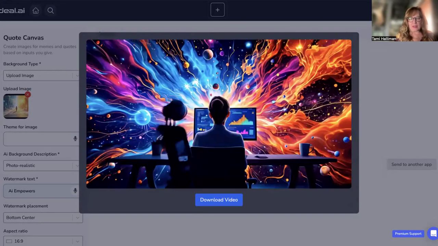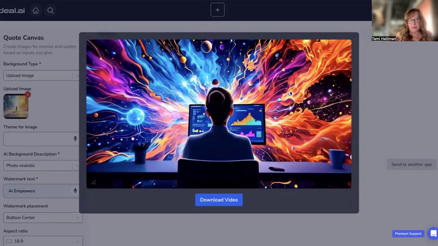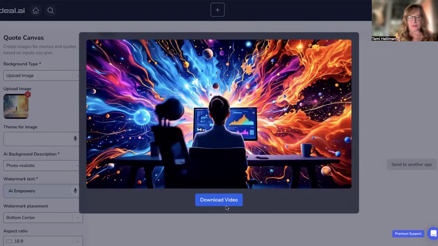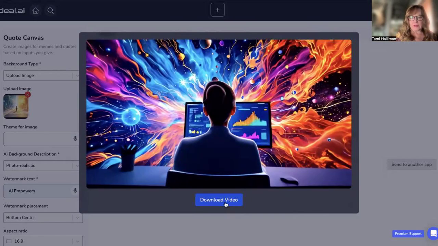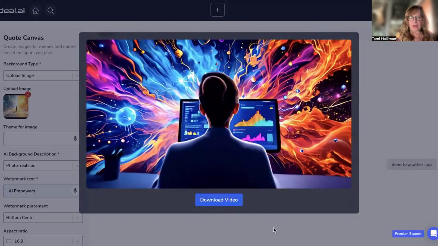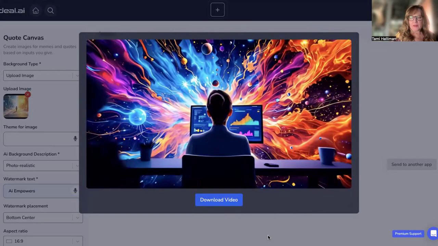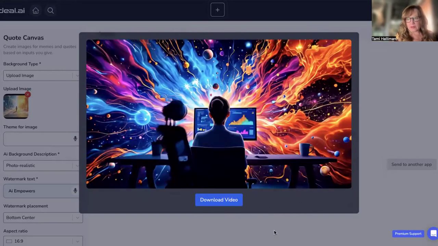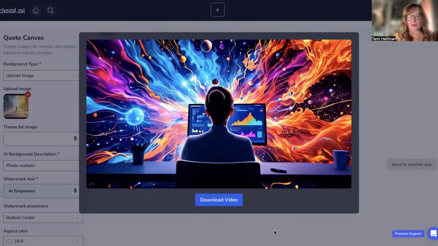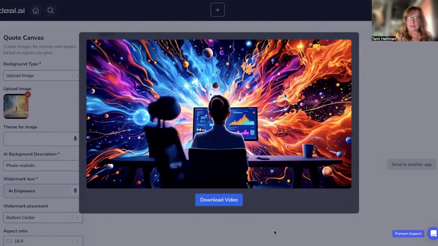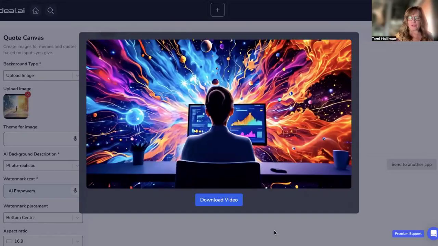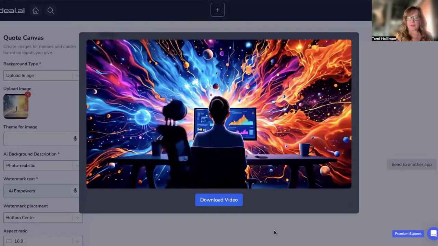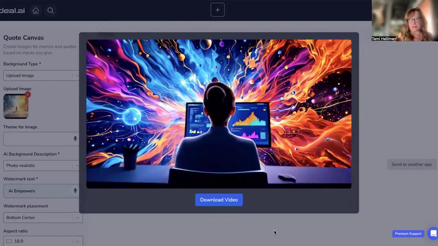Okay, and here's our image. And so as you can see, it's just movement, but how powerful is movement with social media? And so you just download this and you've got it to use for social media. This one, you are not able to put text on top. You'll have to put this into Canva or something to do a text overlay, but I don't know if you really need it. I think you could just put your content in your social media description box, and you're just grabbing some attention to stop the scroll.